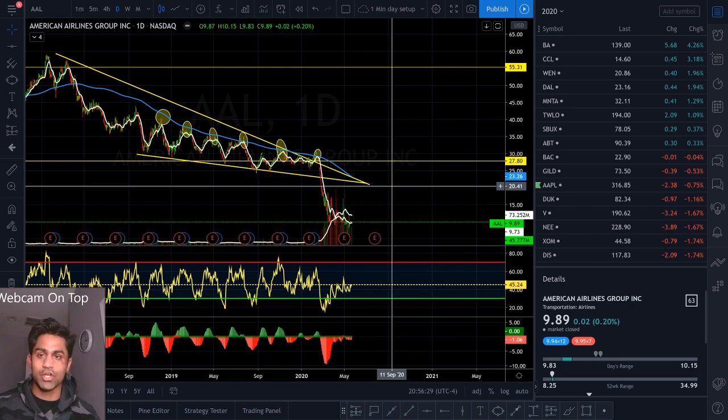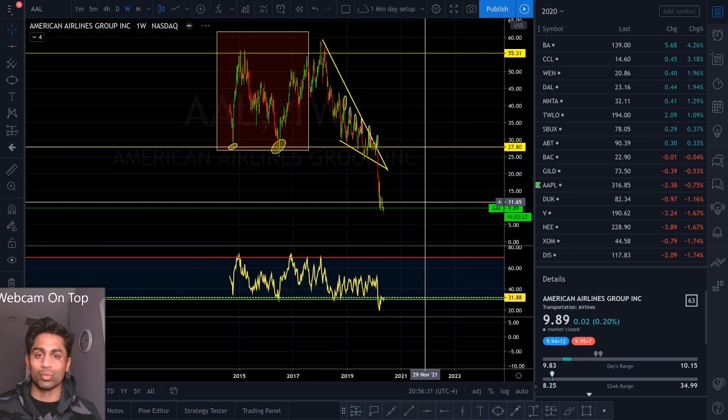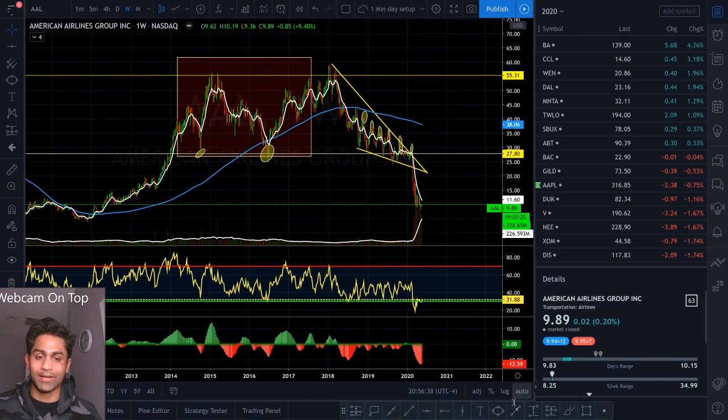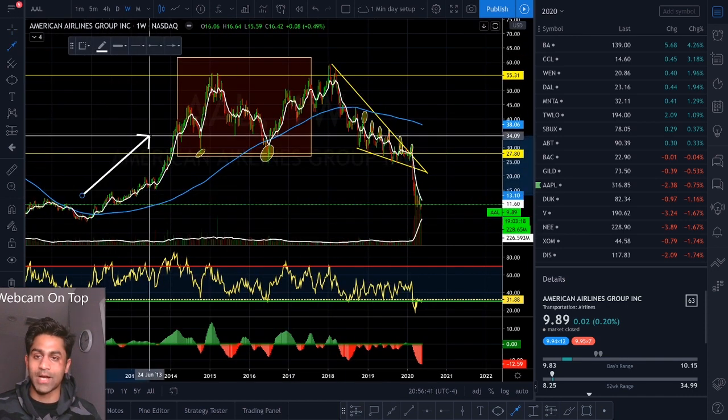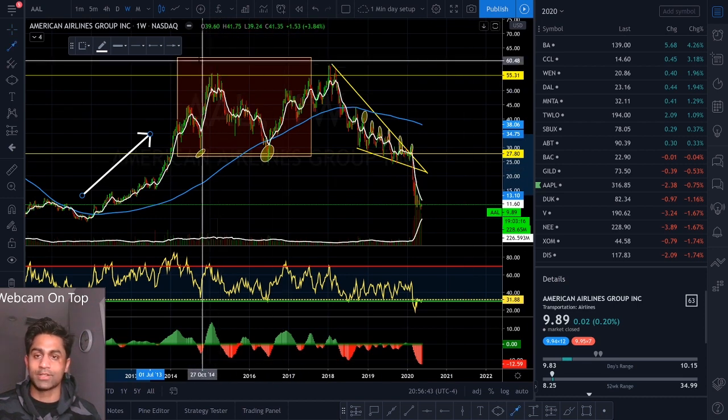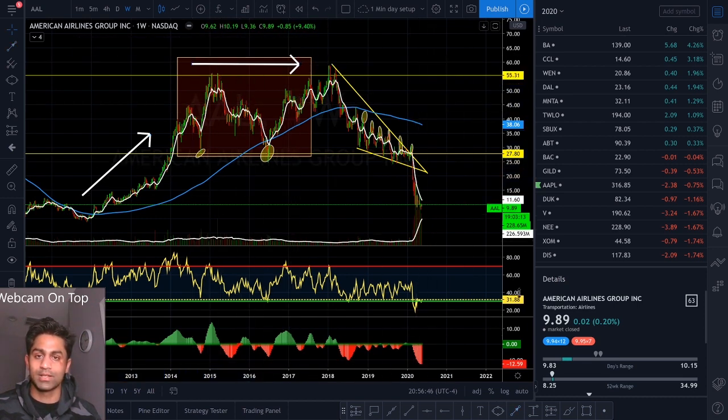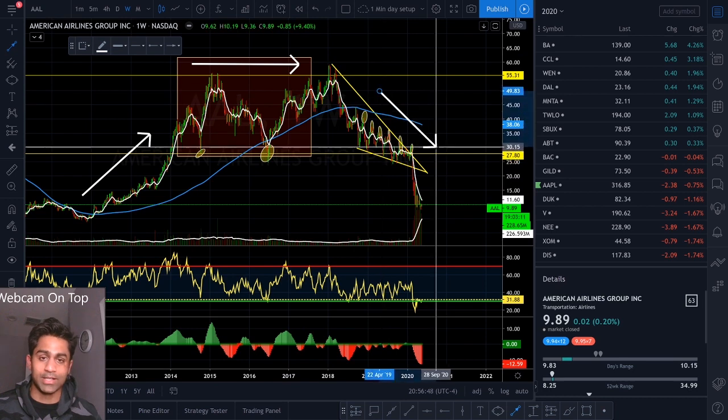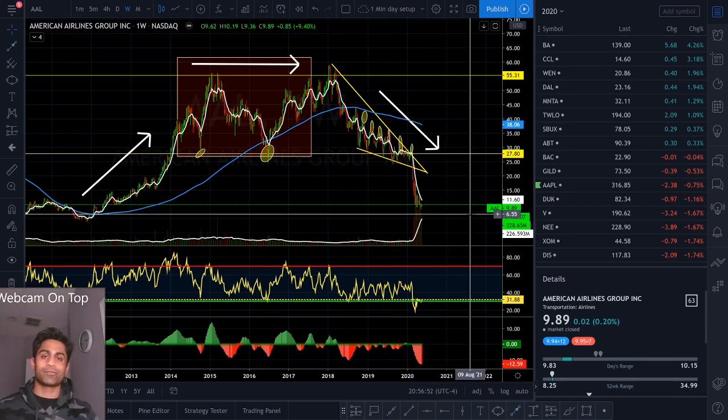So if you were to zoom out and look at a weekly chart for the stock, you can identify that very clearly: there were times when the pattern was going up, there were times when the pattern started going sideways, and now there are times when the pattern is actually going down. So looking at it from a technical standpoint, if American Airlines is one of those companies that doesn't go out of business and file for bankruptcy and is able to sustain this global pandemic, and we are able to find a vaccine, and then eventually people start flying again, travel demand comes back in.